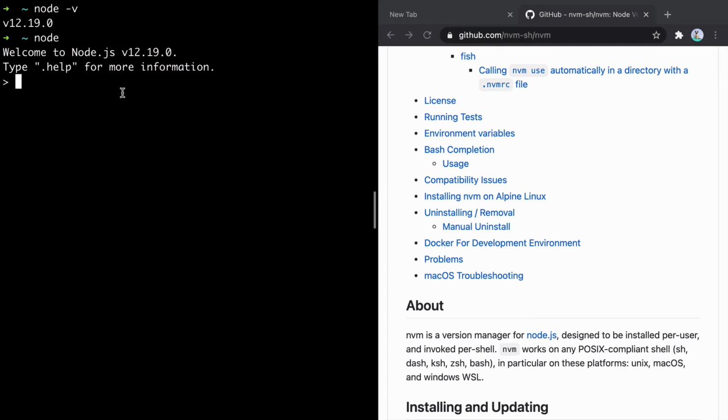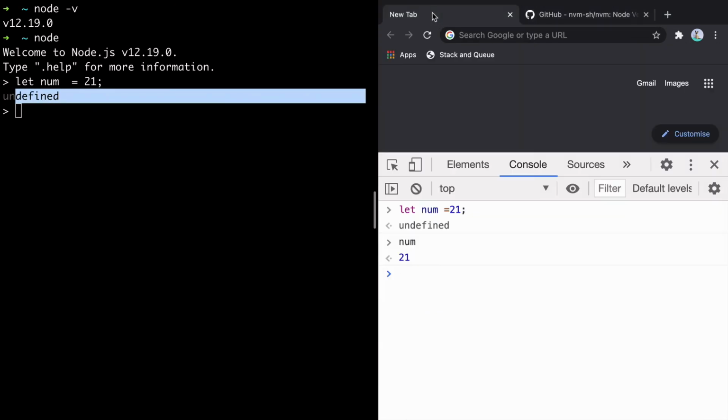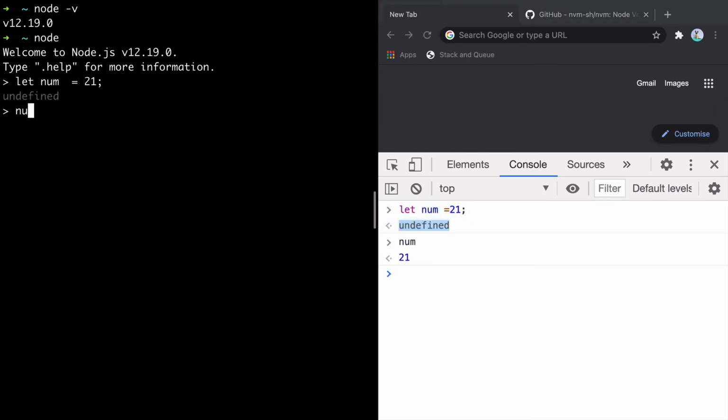And once you are in the Node environment, you can write any kind of JavaScript. Like you can just say let num is equal to 21. Press enter. What happened? It is returning undefined. Do you remember what happened when you did this here? Even here it is returning undefined. What if I just say num? Here you are getting the value 21, in a very similar way to how it was running in the browser.